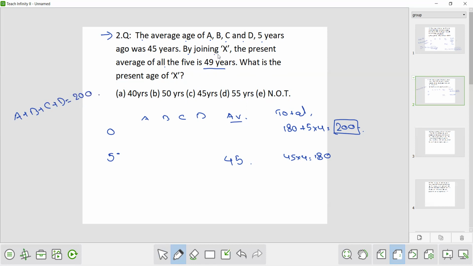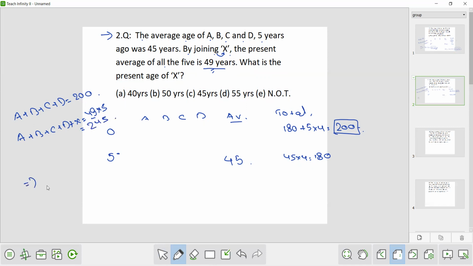And it is given that by joining X, when X joins, means A plus B plus C plus D plus X, the average is 49. So the total will be 49 into 5. How much? 49 into 5. How to calculate it? We never multiply any number by 5. We just multiply that by 10 and divide it by 2. So it will be 490 by 2, that is 245.